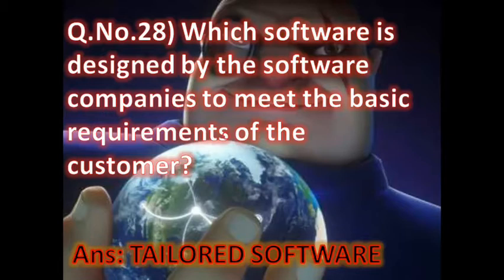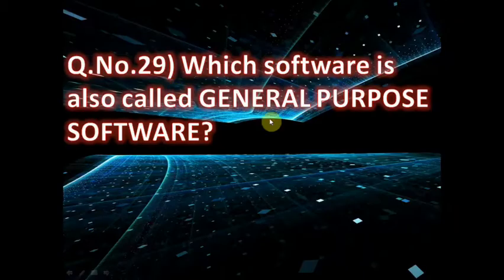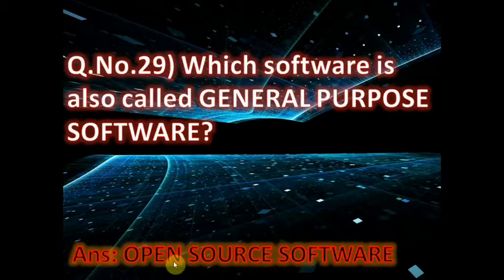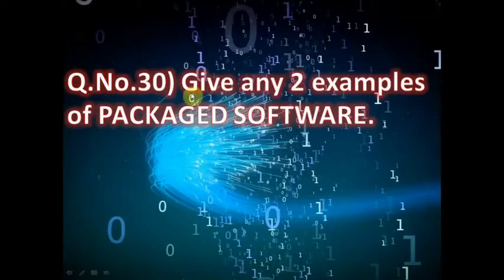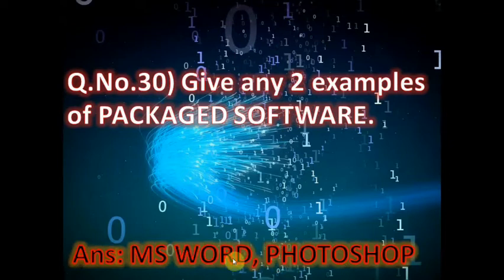Now next, question number 29. Which software is also called general purpose software? Open source software, whose source code is available, and which is available free of cost. Software that can be used by each and everyone is called general purpose software. Now next, give any two examples of package software. MS Word is package software, and Adobe Photoshop is also called package software.